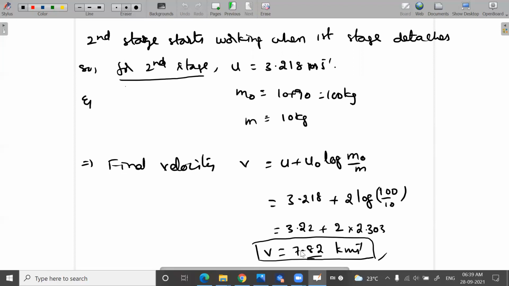So on simplification, this gives you v is equal to 7.82 kilometers per second. This is the final velocity obtained by the rocket. I hope it is clear for you guys.